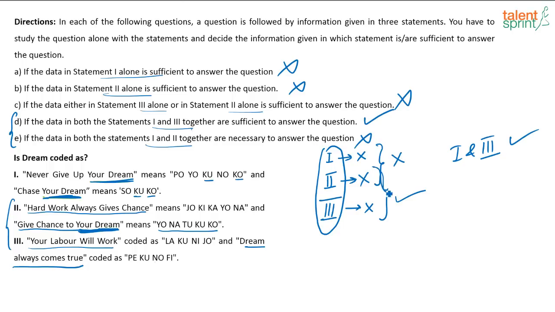Even though 2 and 3 comes as correct here, it is not given as part of the options, right? So that is why we go with 1 and 3. As soon as you check 1 alone, 2 alone and 3 alone, you can eliminate 3 options automatically. Then you are left with only 2 options. You can just check these 2 and see which is correct. Yes, 2 and 3 is also possible, but it is not part of the options. So what will be your answer? Your answer will be only 1 and 3 together. That is option D.